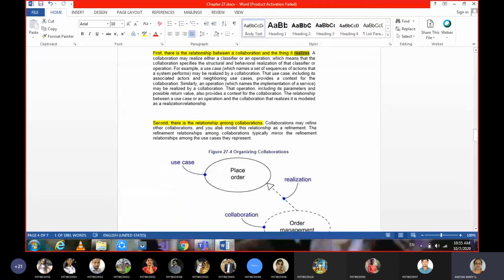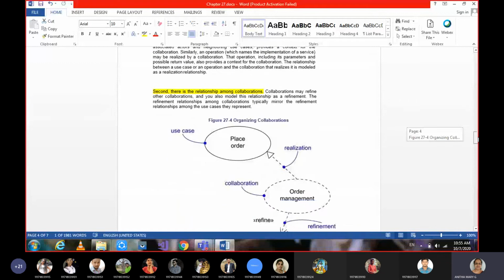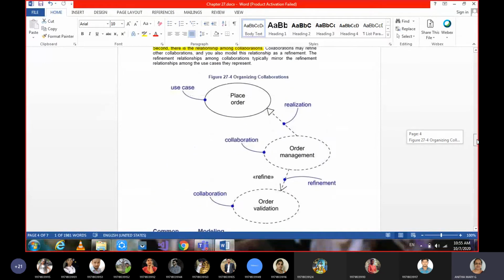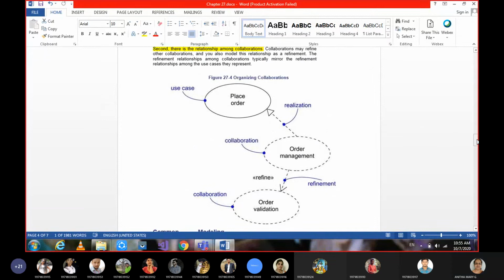And moving on to the second one, there is a relationship among collaborations. Yes, using collaborations also, just as we had relationships among two classes, two use cases, two components, two nodes, similarly we have relationships among two collaborations. If you see here, order management is one collaboration.